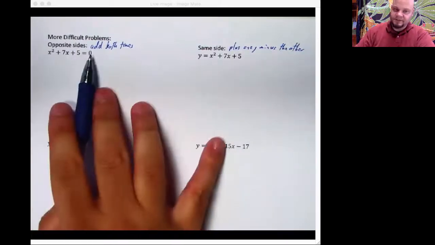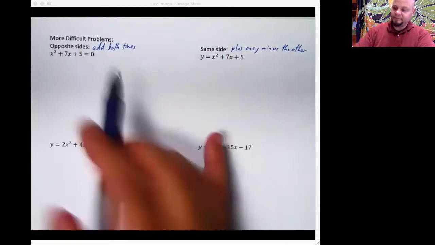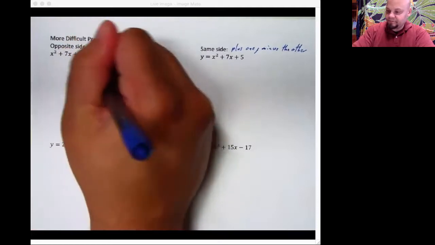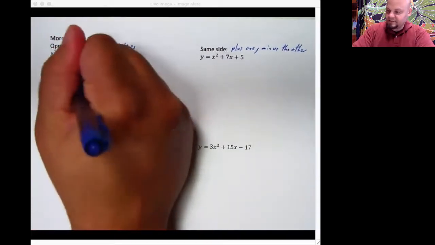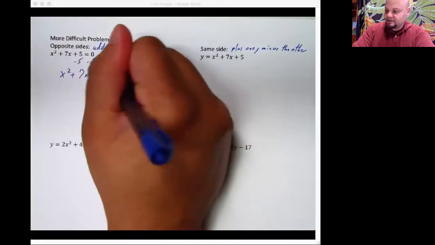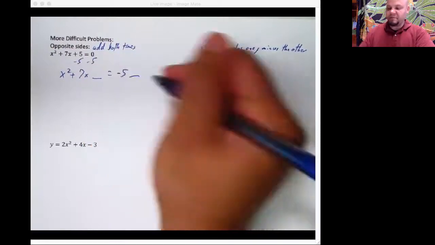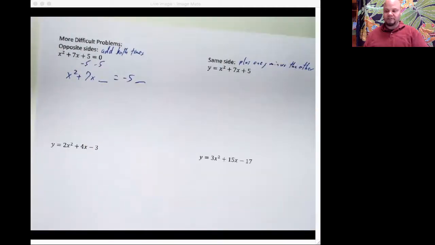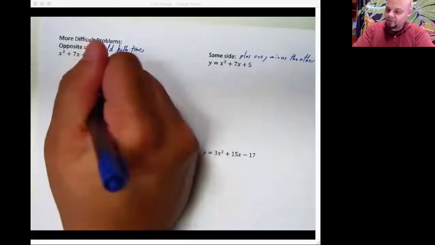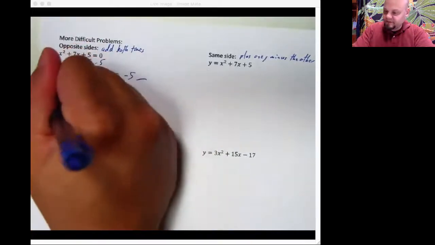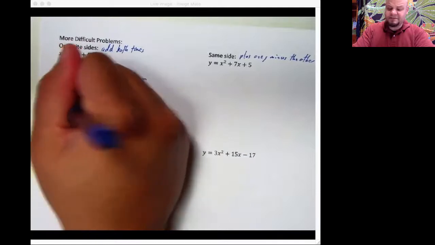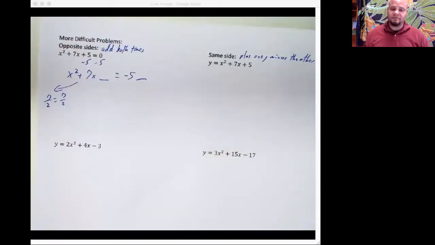So for here, it's going to get messy. You're not going to like it. I need to move this 5. I've got x squared plus 7x, something right there, negative 5. Bam, I'm going to put that same something over on the other side. What's that something? Well, 7 divided by 2 is, I'm going to leave that as 7 over 2. I know you want me to turn that into 3.5. I don't want to do that.